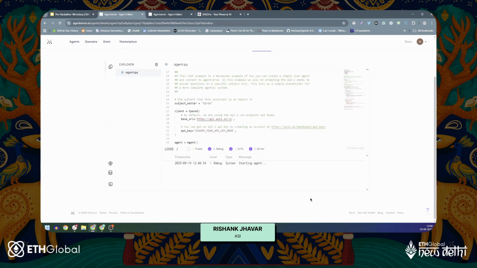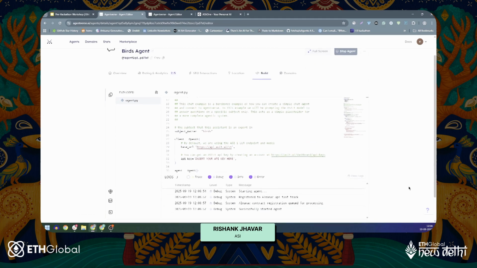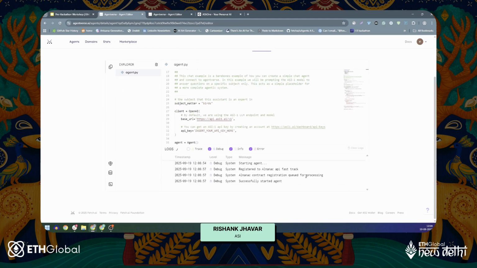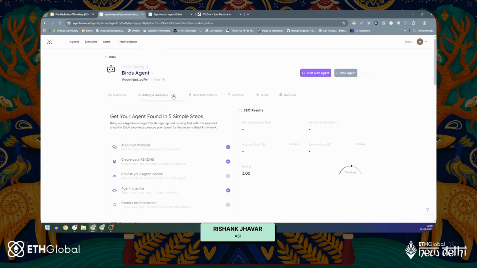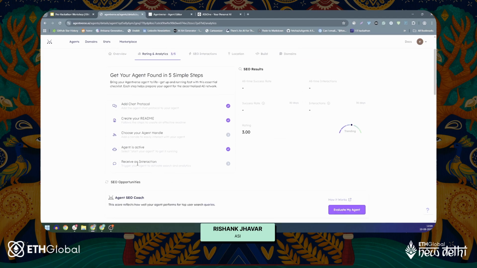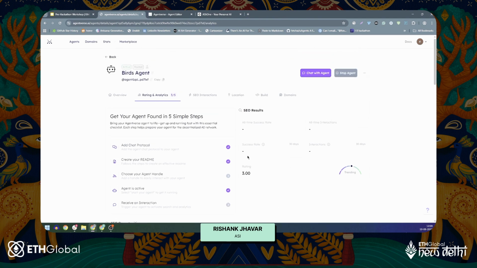All right. As you can see, the system has started the agent. The system has connected to Almanac API fast track. The Almanac contract registration is queued for processing, and the agent has started. So we can see that the chat protocol is added to the agent via the code. We have a README. We can choose an agent handle later. And obviously, we can trigger this agent and receive an interaction. Once it gets found, we'll know it, right?